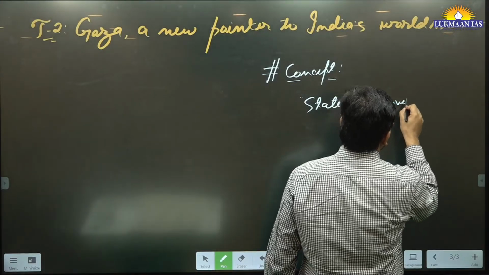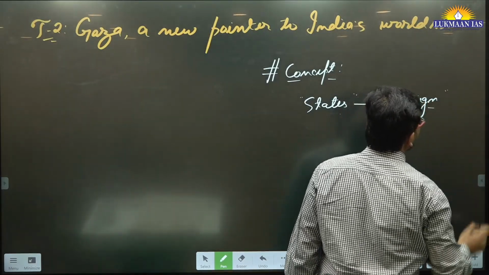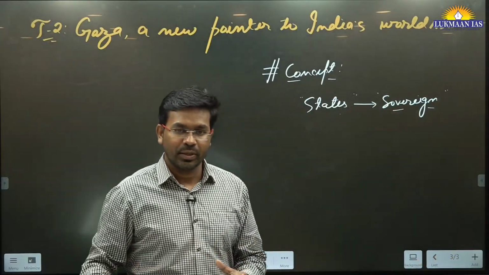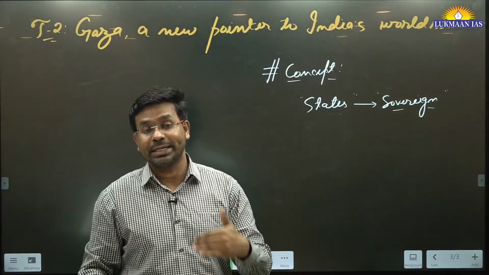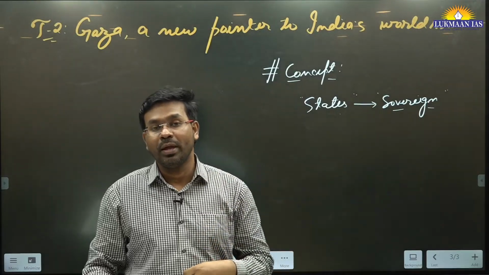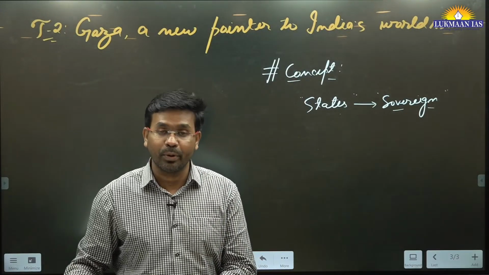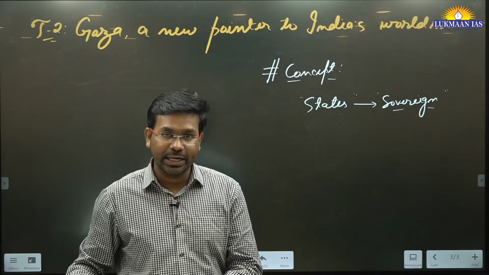Sovereign means they are internally and externally free to take decisions for themselves, and they are free to decide with which country they want to establish relations, with which countries they want to have diplomatic relations, consular relations and all.